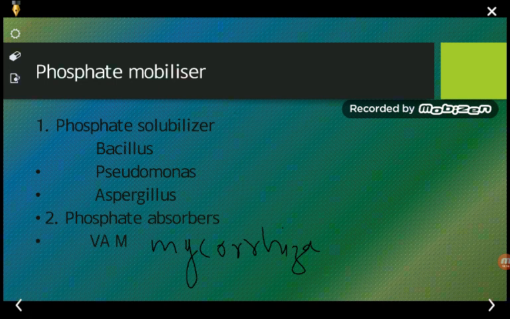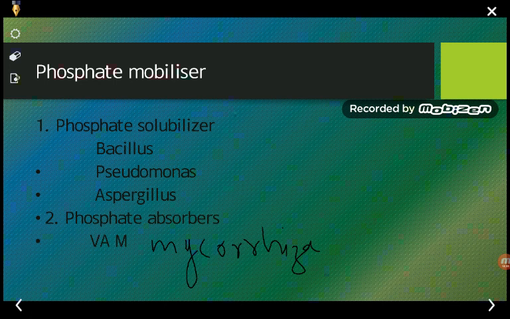They are present in the root horizon, and it is one type of fungi, which makes the phosphate absorbed and available to the plant.